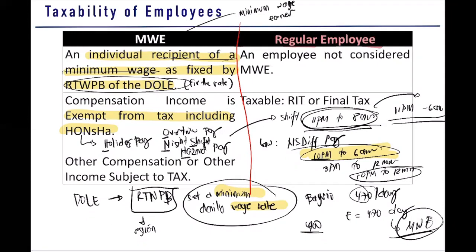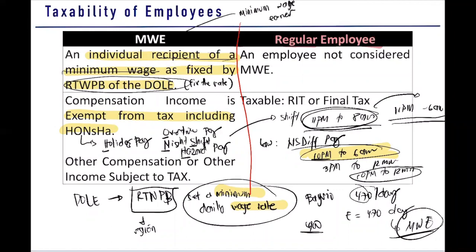Another example of an employee who is given hazard pay: traffic enforcers. Because of the nature of the job of a traffic enforcer, there is always a risk that he might be run down by a particular vehicle, baka masagasaan siya, or baka masabit siya ng kahit anong vehicle dyan. Because of that risk, you are given a hazard pay. So this Honsha are different premium payments given to your employee because of certain instances.